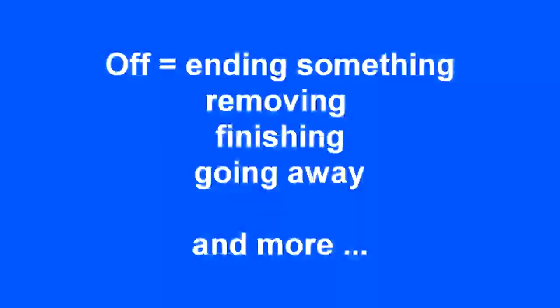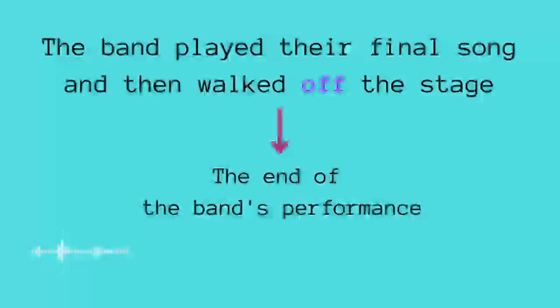As I told you, the use of it is not really difficult at all. You can actually use it with any verb you want, as long as the meaning is related to the end of something, or the finishing, or moving away, things like that. Based on this example, the band walked off the stage. That means they are no longer there. So this is how you can use off in sentences.